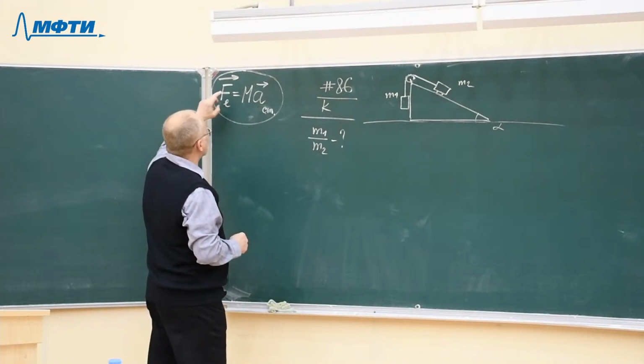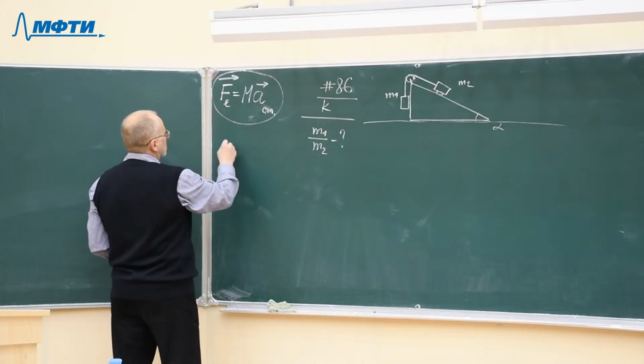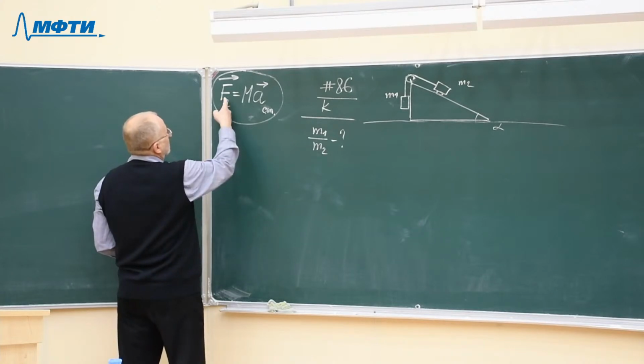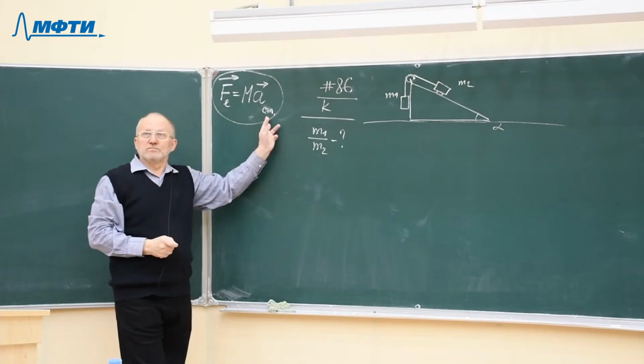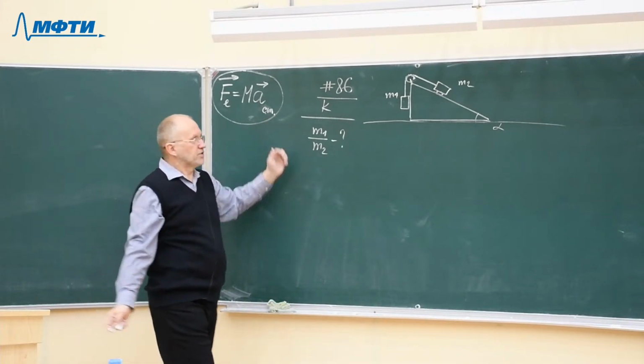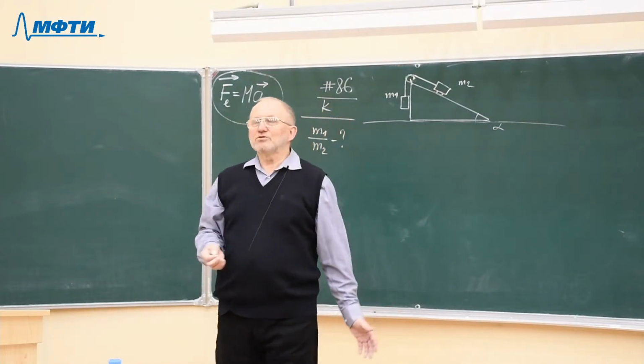If no external force is acting, it means that F external is 0. And if it's 0, then the acceleration of the center of mass is 0. So acceleration is 0, it means that the velocity is constant.